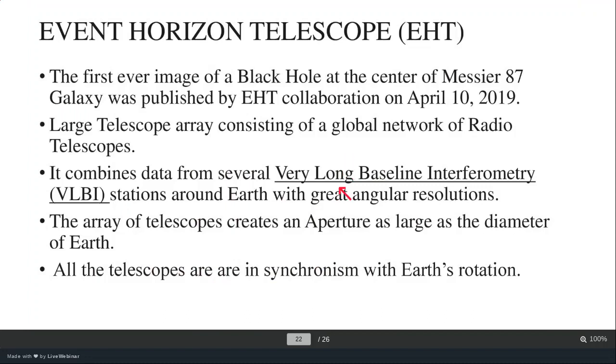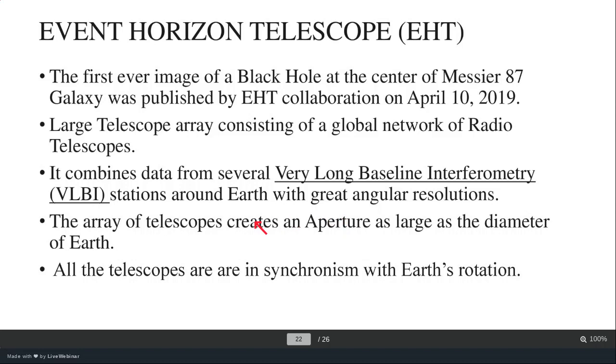The first ever image of a black hole at the center of Messier 87, or you can say M87 galaxy, was published by EHT collaboration on April 10, 2019. EHT is nothing but the Event Horizon Telescope, a large telescope array consisting of a global network of radio telescopes.